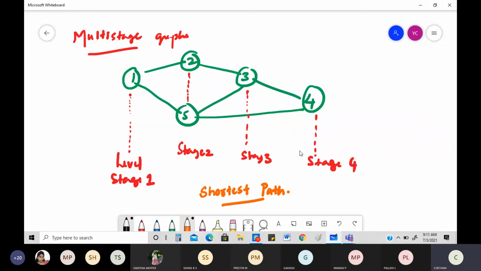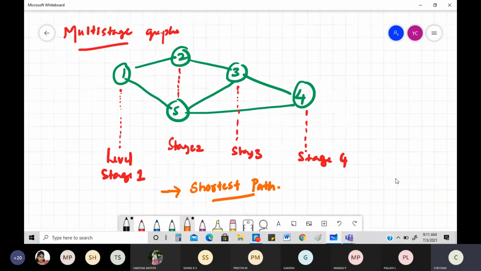So this is your multi-stage graph. Please keep this in mind: every node comes in different stages. In this example, you're figuring out the shortest path of a multi-stage graph using dynamic programming. So let me start and work through it.